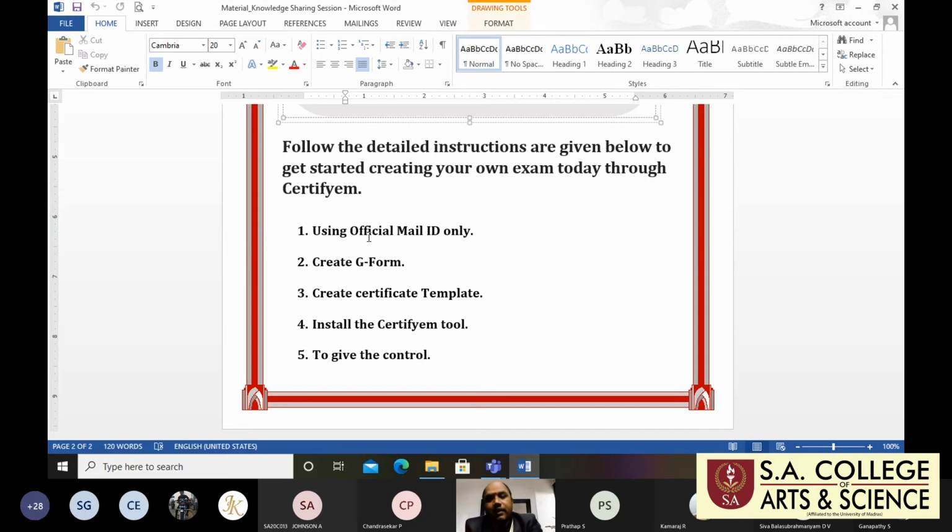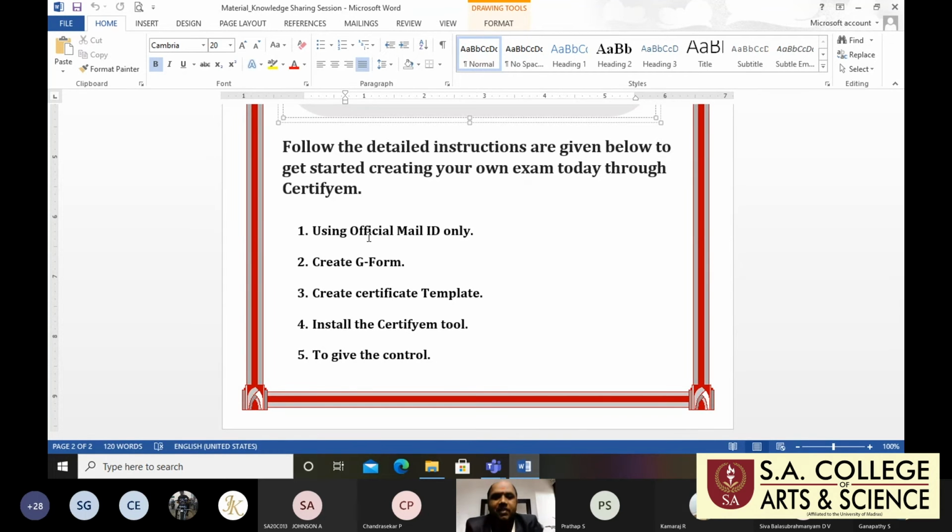That's why we use the official mail ID only. It is one of the backups, and it is secure. The data can be stored safely. So if you are conducting exams, you must have and use the official mail ID only.